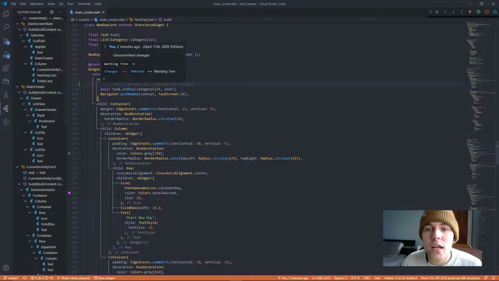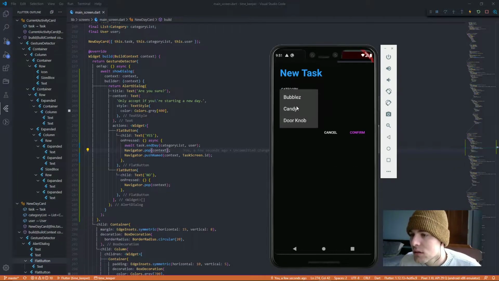We need a double checker, which we're gonna use like a little alert pop-up that's gonna be like, dude, are you sure? And this alert was very easy to make. I already had an alert, so I just copied and pasted the code. And it worked. If you click on the new day, click no, it doesn't start the new day. And if you click yes, it does start the new day. It brings you to the new task screen.